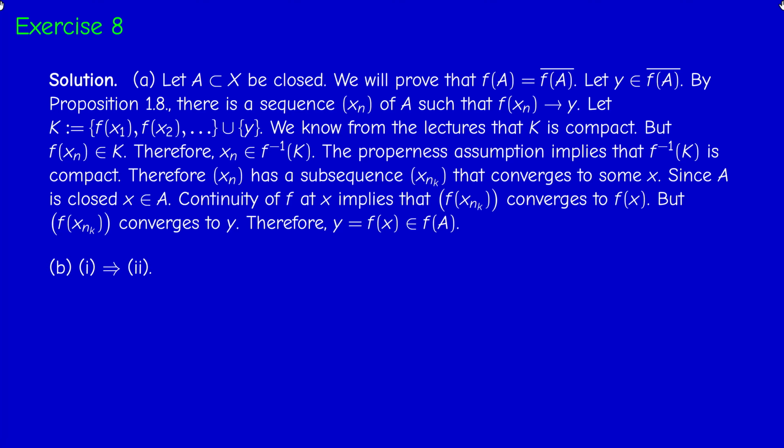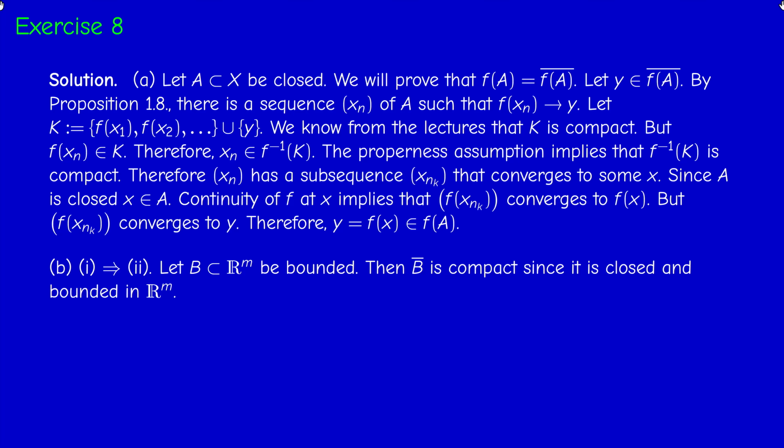Now, second question, we have to show an equivalence between three conditions. So I'll prove that 1 implies 2, 2 implies 1, 2 implies 3, 3 implies 2. So 1 implies 2. It's easy, actually. I assume that f is proper, and I have to prove that the inverse image of a bounded subset of R^m is a bounded subset of R^n. Now, if B is bounded, then its closure is bounded as well, because bounded means that it's contained in a ball. So if a set is contained in a ball, the closure is contained in a ball as well. Or you can say that B is bounded if the diameter of B is finite, but the diameter of B is the diameter of its closure.